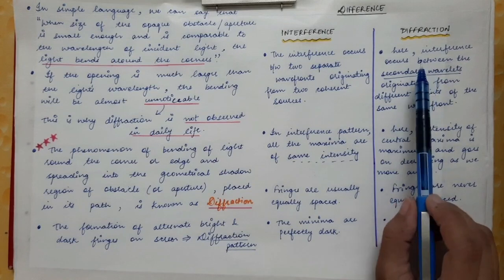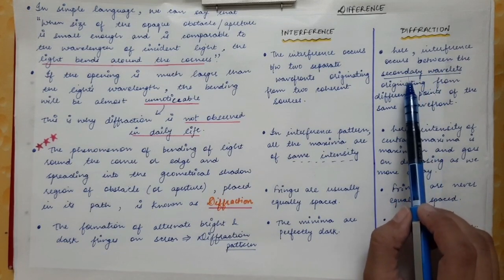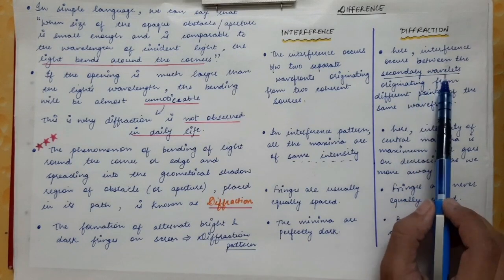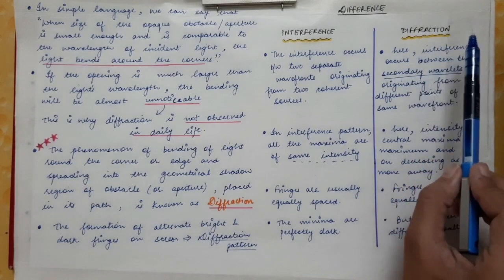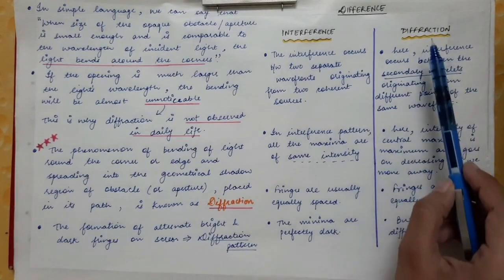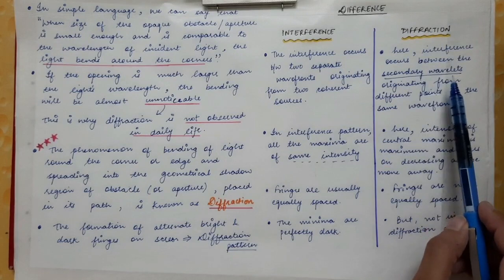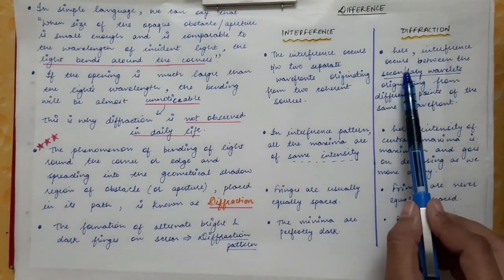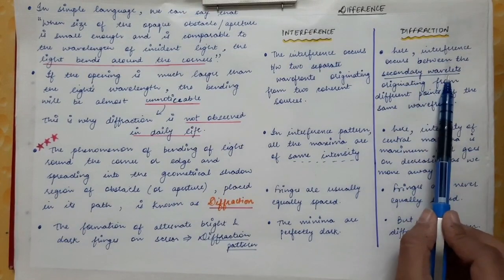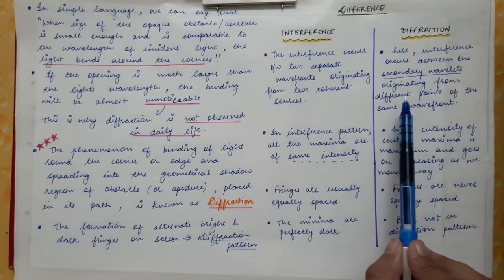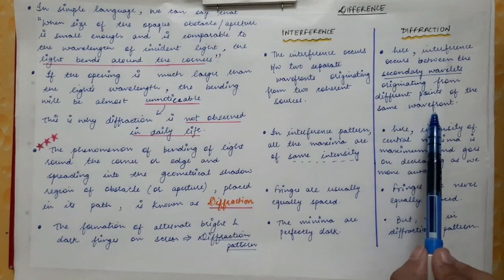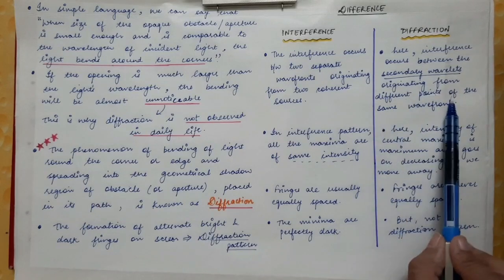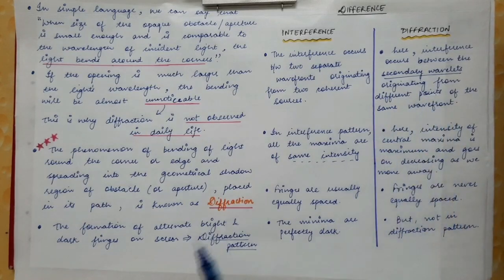And when interference occurs from the light coming from those secondary wavelets, diffraction is observed. We will see how diffraction occurs from the secondary wavelets in the upcoming lectures. So interference occurs between the secondary wavelets originating from different points of the same wavefront. This is nothing but the Huygens principle.